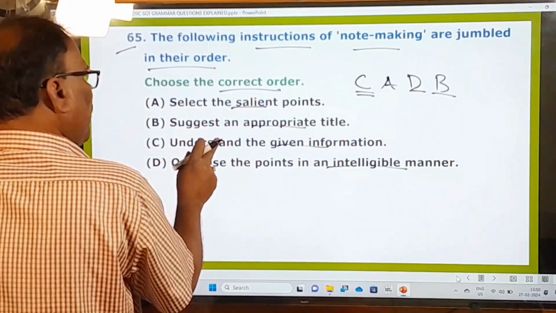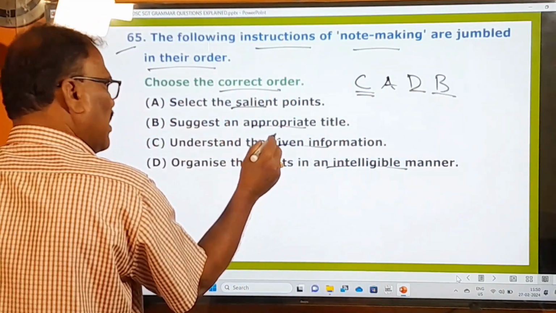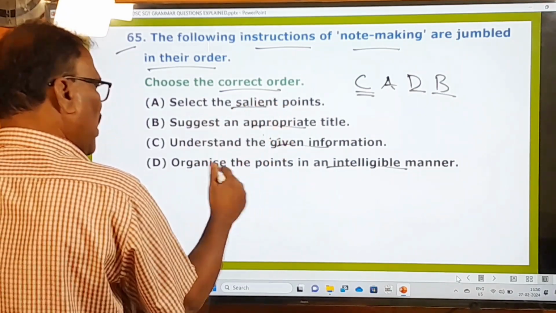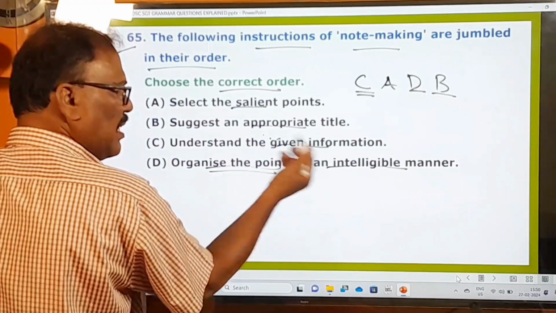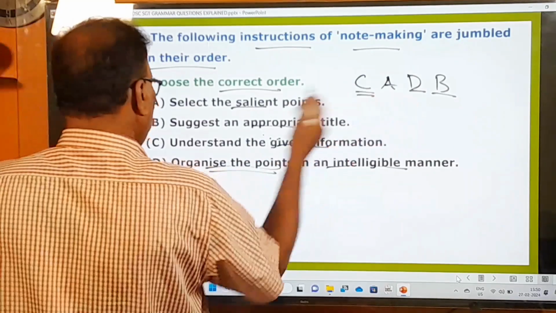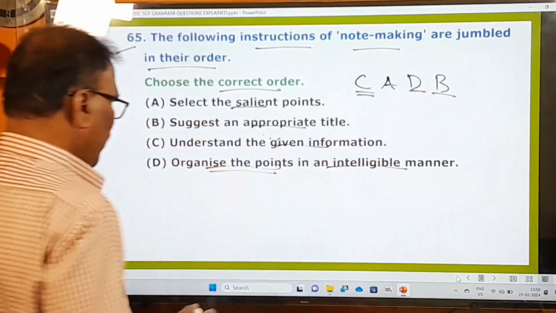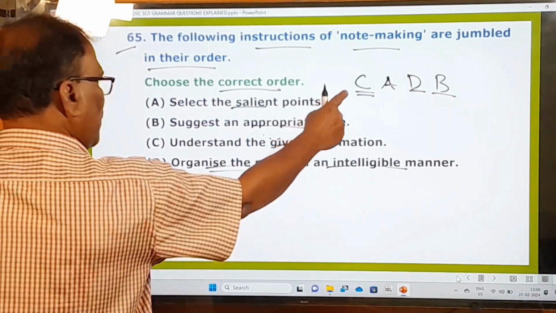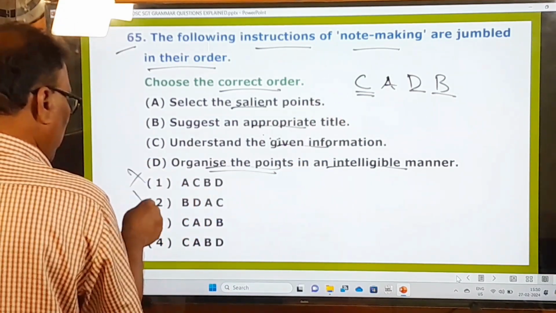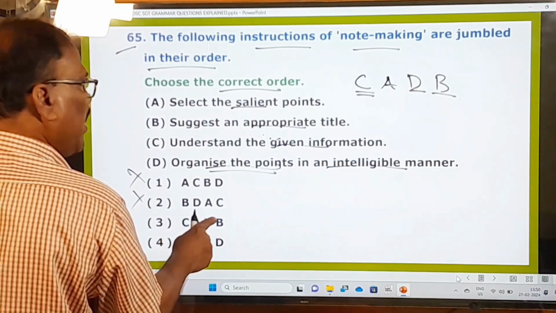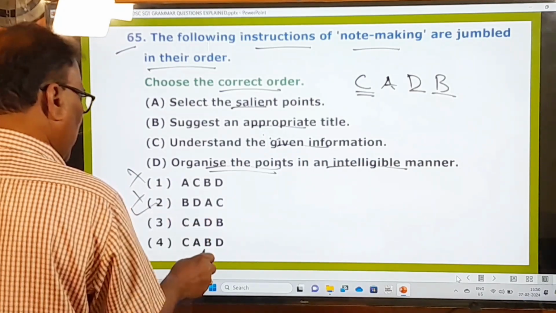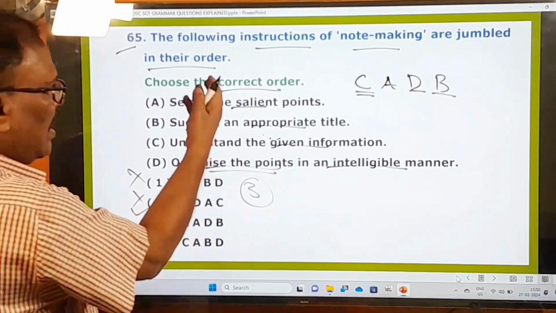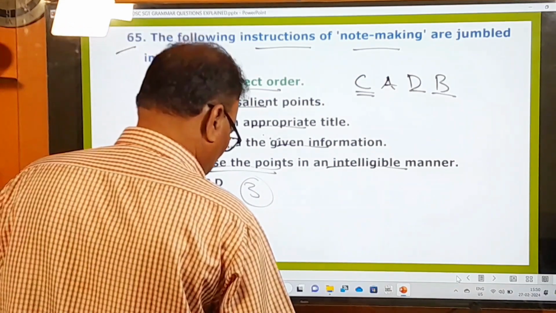So first you have to read the given passage and understand it. And then you have to choose the salient points, important points. Then you have to organize those points in an intelligible manner. So D point must be there. Then B. CADB must be your answer. And what are the options given here? First one is C, D, C, A, D, B, C, A, D, B. The third one is the right one, and fourth one is not the right one. You can easily understand that. Now let's move on to the next question.